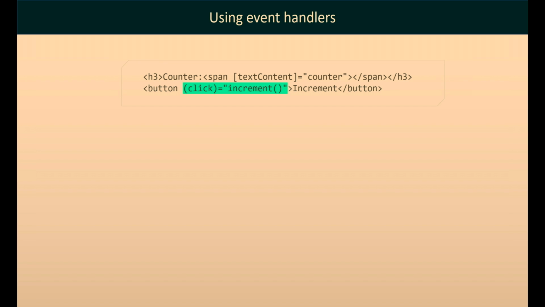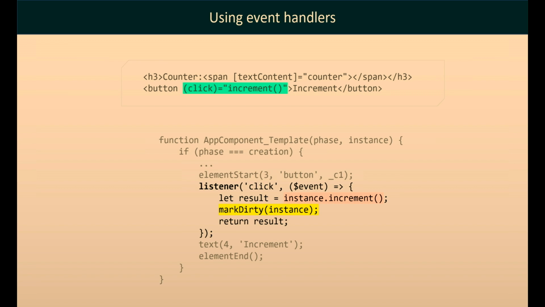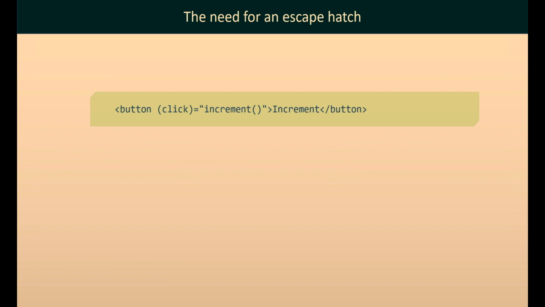And it could actually have been easily implemented because this click syntax is converted, in the new Ivy engine code, using instructions. So the binding to an event is translated to the listener instruction, just listen to an event, and there is a callback. So the compiler could easily inject mark dirty into this compiled code, right? And we would have automatic change detection for UI events.